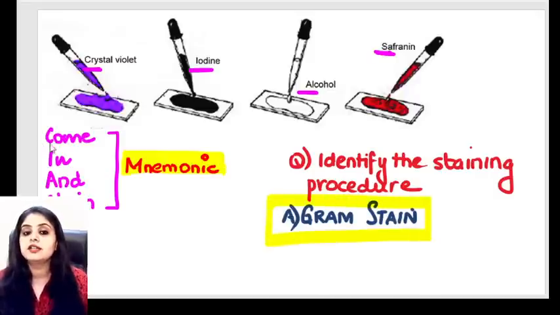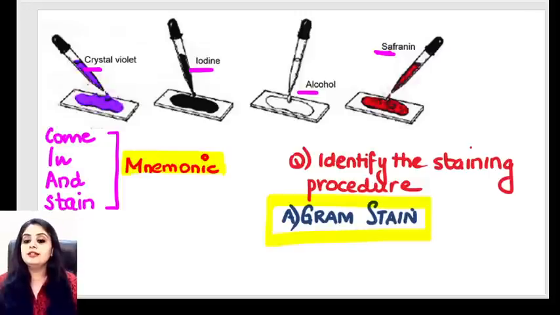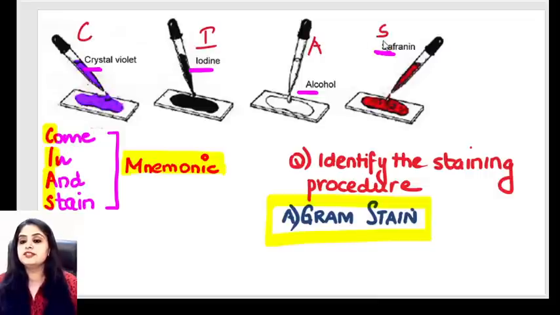The mnemonic is "come in and stain." If you want to learn gram stain, then you just have to come in and stain. CIAS, that is how we learn it. We call it come in and stain. So what is the first thing that you add? The first thing that you add is crystal violet. You can see a violet color.